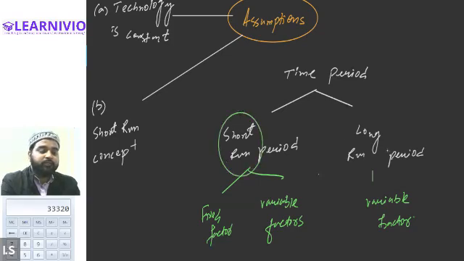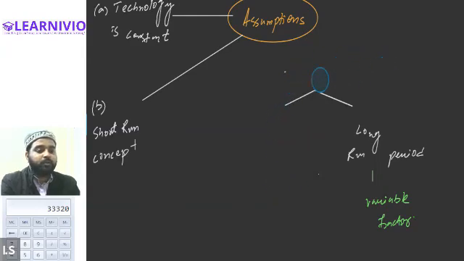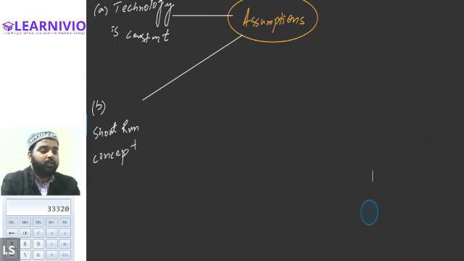If we had been discussing it in the long run, there would be no fixed factor; all the factors must be considered variable factors. So while discussing the law of variable proportion, we presume that we are analyzing a business or production process during the short run period only, not in the long run context. Is that clear?